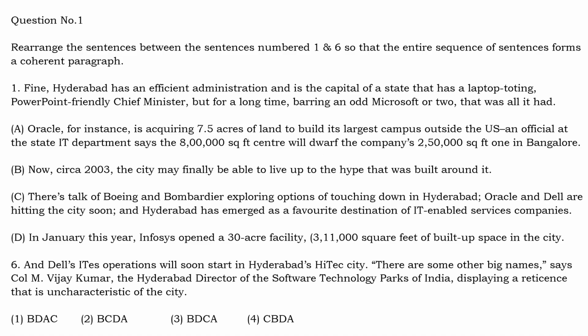So question number 1, read the question properly, understand the context of the passage, then try to arrange the sentences to form a logically coherent paragraph. And here you have to remember, read the question properly: rearrange the sentences between the sentences numbered 1 and 6. So this is very important, so that the entire sequence becomes logical. So 1 and 6 will remain fixed. You only have to focus on A, B, C, D. So 1 and 6 are given for you. So the first and the last sentences are given, you only have to rearrange the sentences marked A, B, C, and D, so that the entire sequence forms a logical paragraph. This is the question.